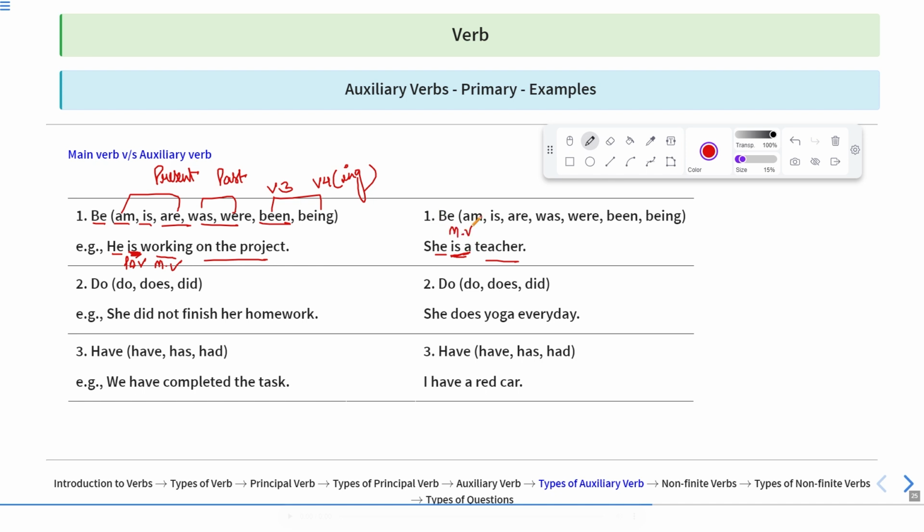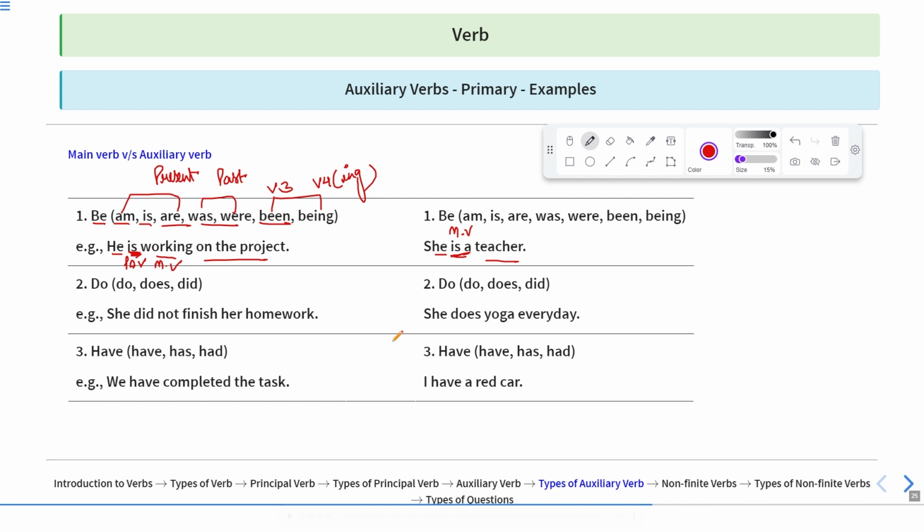So we can see the same word is in the first sentence is behaving as the helping verb, but in the other sentence of be it has been used as the main verb. Okay, so the same word can be used as the auxiliary verb as well as the principal verb.